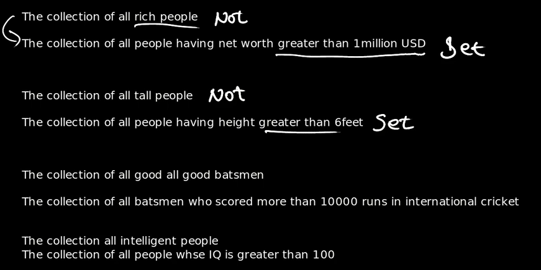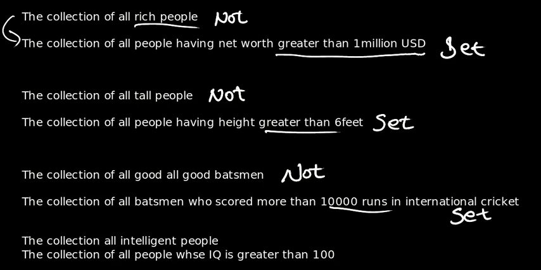Is the collection of all good batsmen a set or not? We saw it is not. Now, is the collection of all batsmen who scored more than 10,000 runs in international cricket a set or not? Here the limit is mentioned as 10,000 runs, so it is a set.